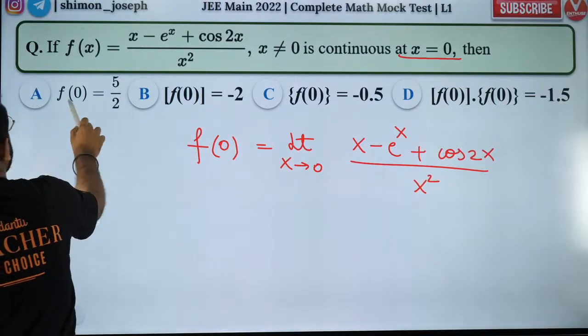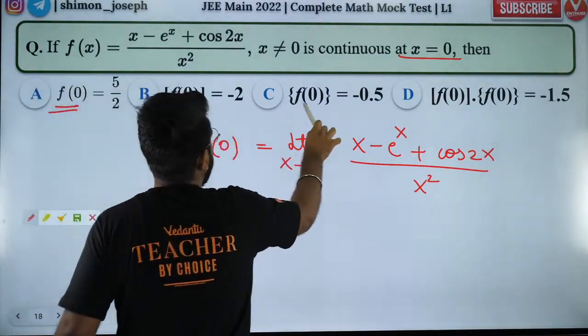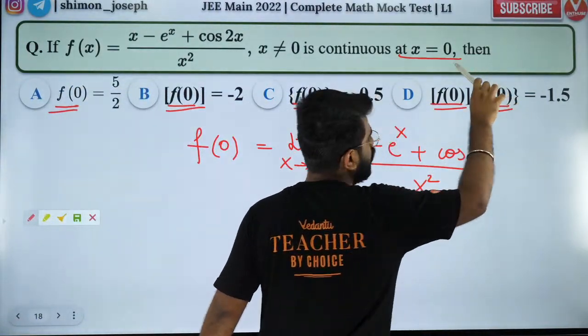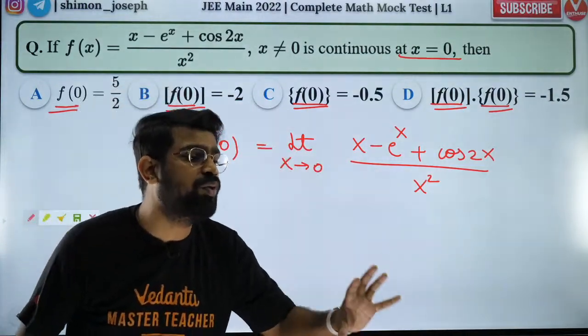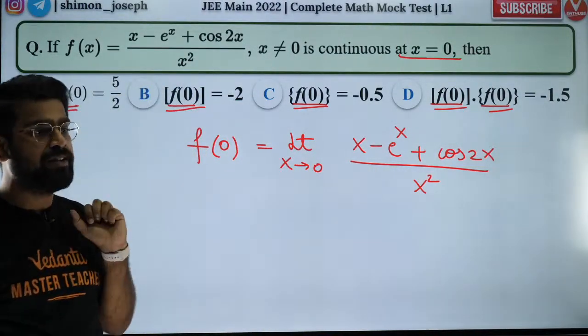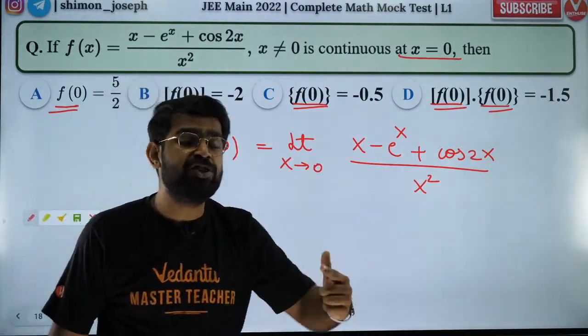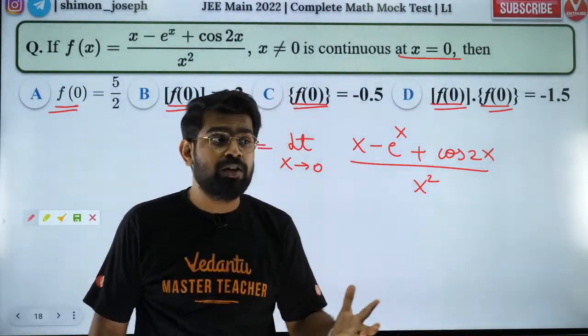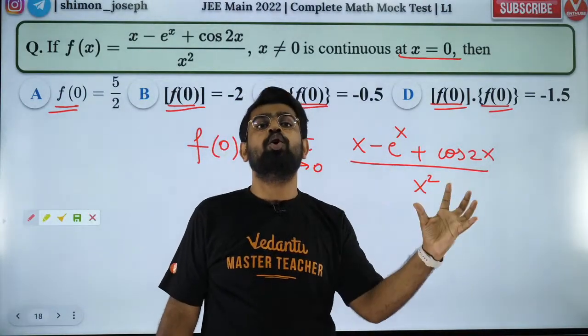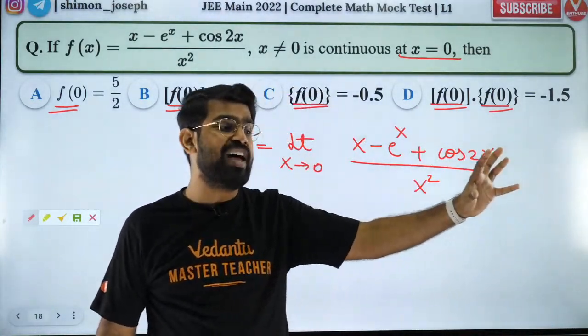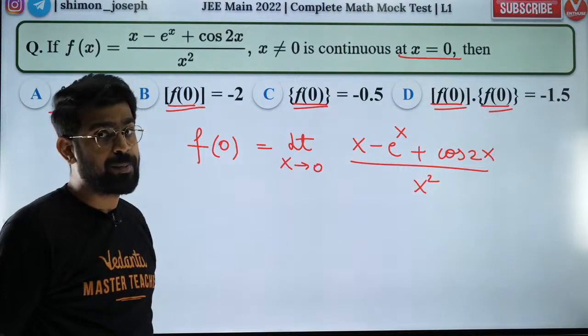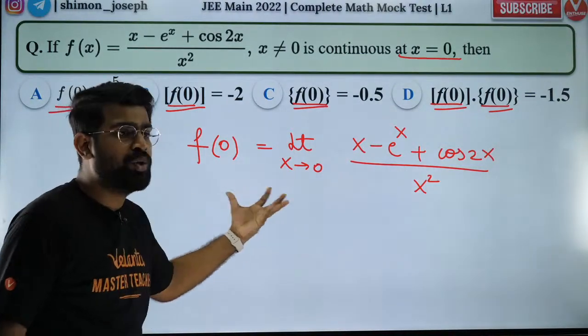Every question you want f of 0. Because it is continuous, we know that the definition of continuity at a point is nothing but the limit as x tends to 0 should be equal to f of 0. That's the definition of continuity at a point.